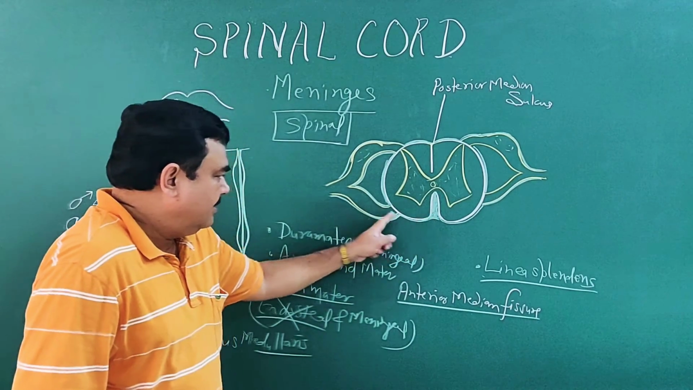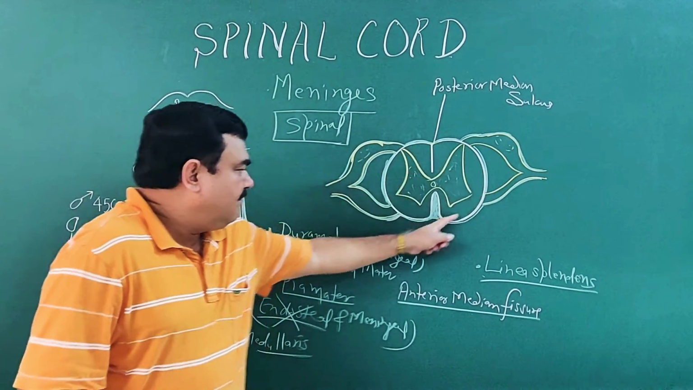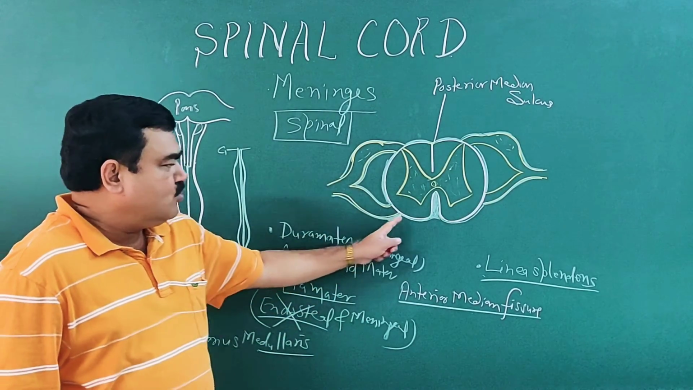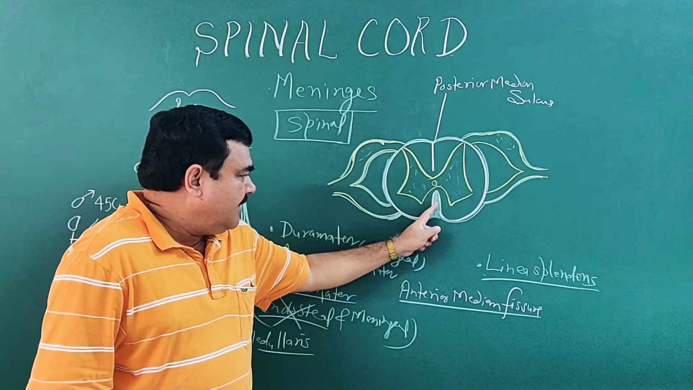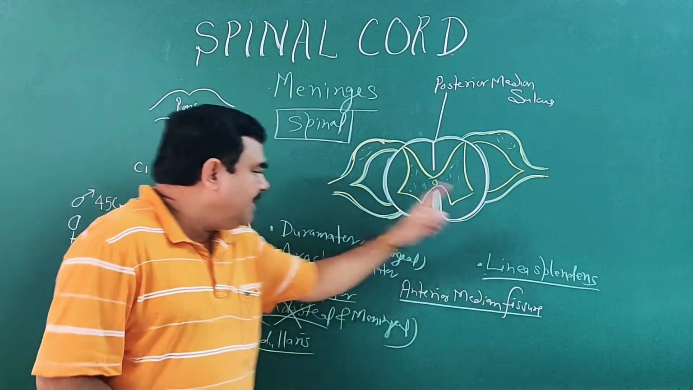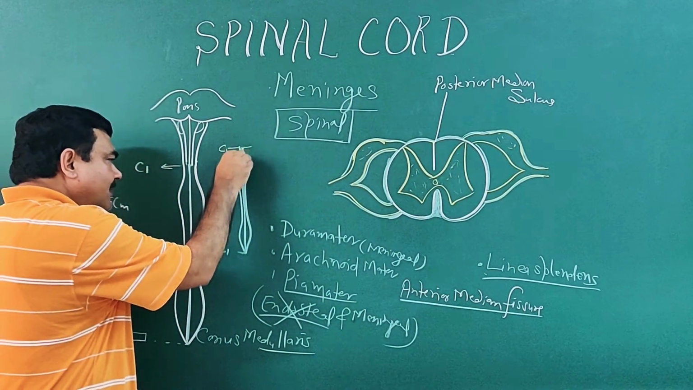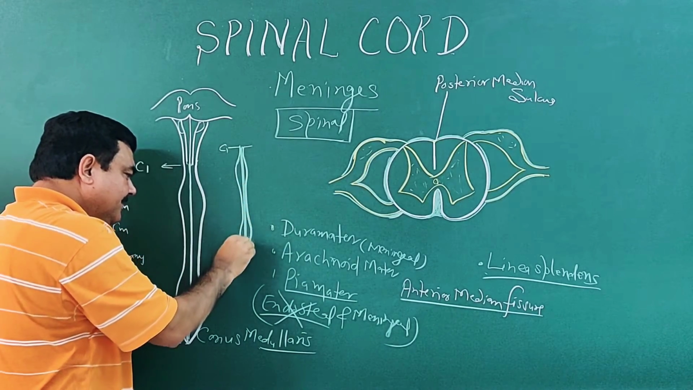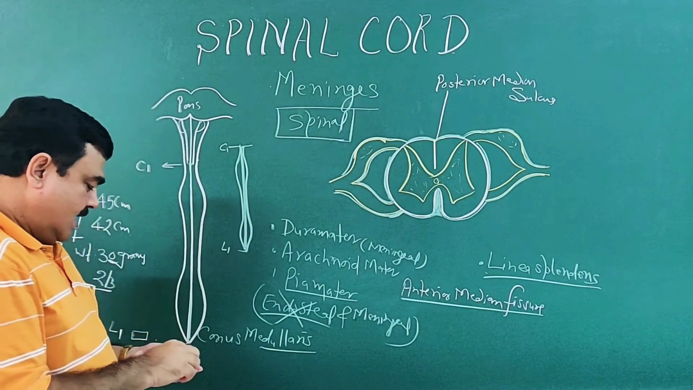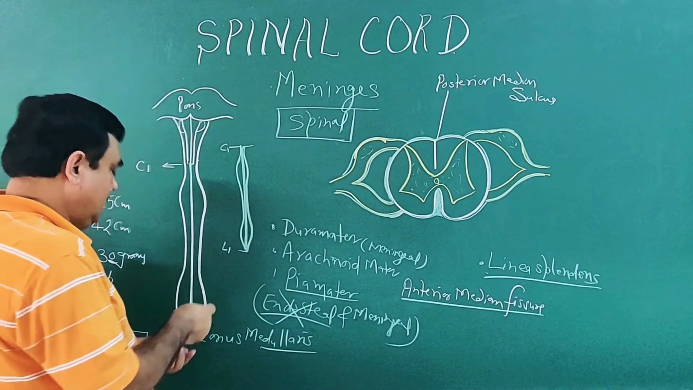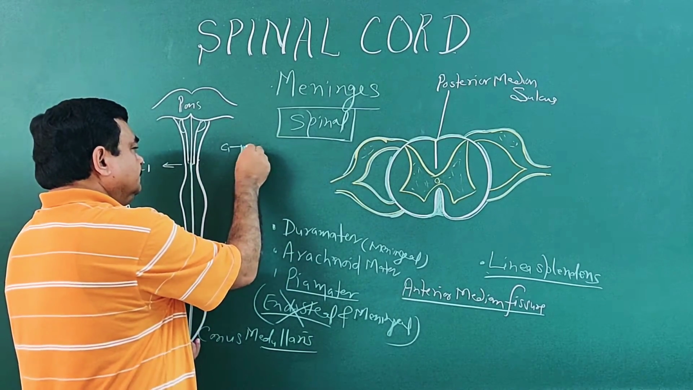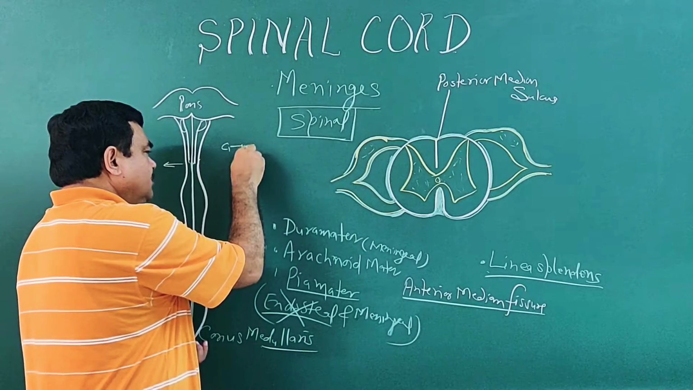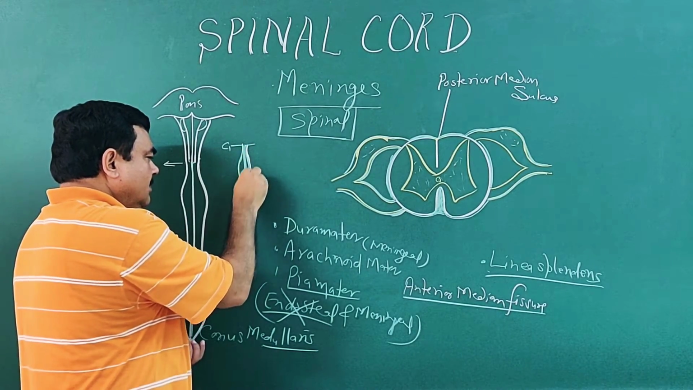So here, the pia mater, innermost layer, covers the cord, and here it forms the linea splendens. So anteriorly it forms a linea splendens. And if you see, this is position of the pia mater.